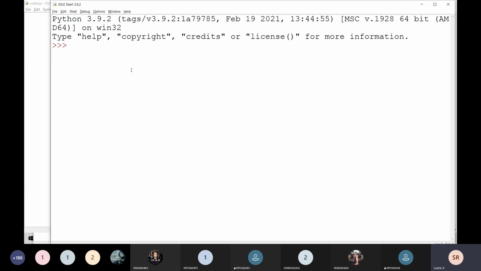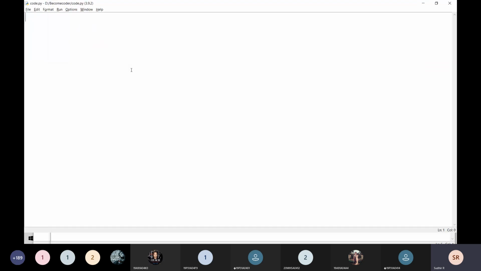This is the shell. For example, I am going to give a is equal to 10. Immediately I can view the data, to check that the values are working perfectly. What is the value of a? The value is 10. We will use this shell prompt in later classes also. And this is the opening of the file.